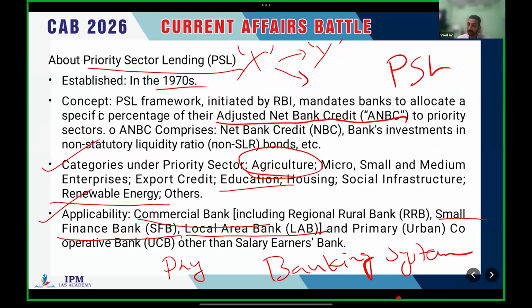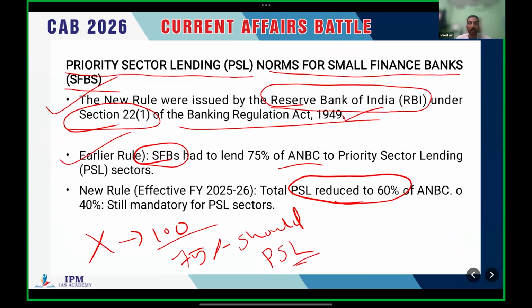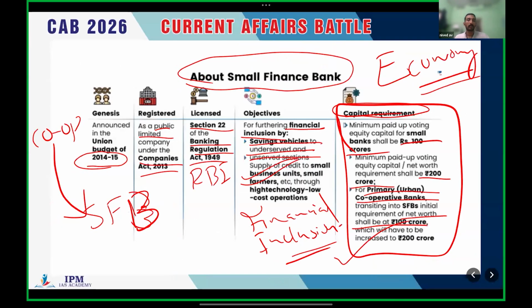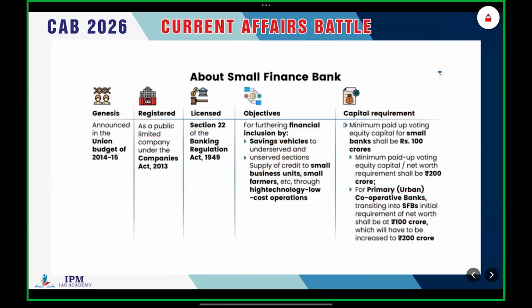Any doubt? Have you gone through your economy? Have you completed the economy part? Yes, sir. Okay, so you have already studied this. Just revise that multiple times. That is what you have to do. Okay, sir.